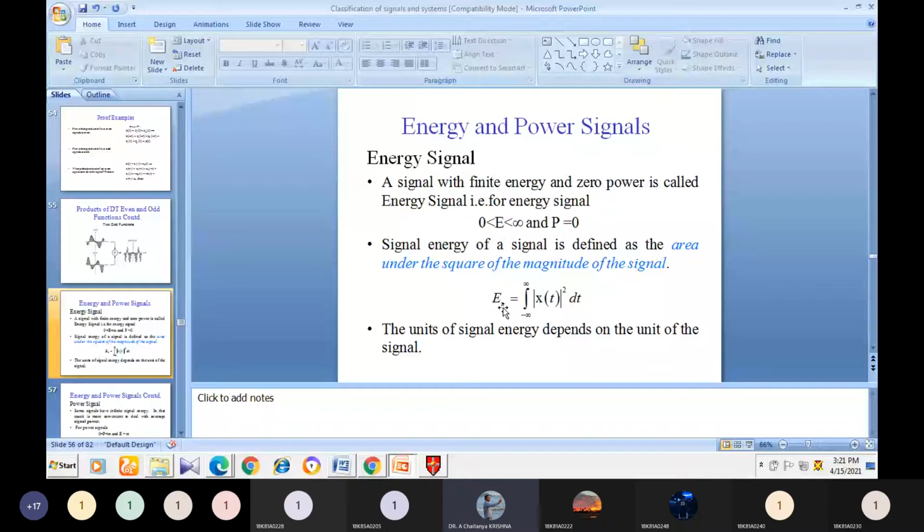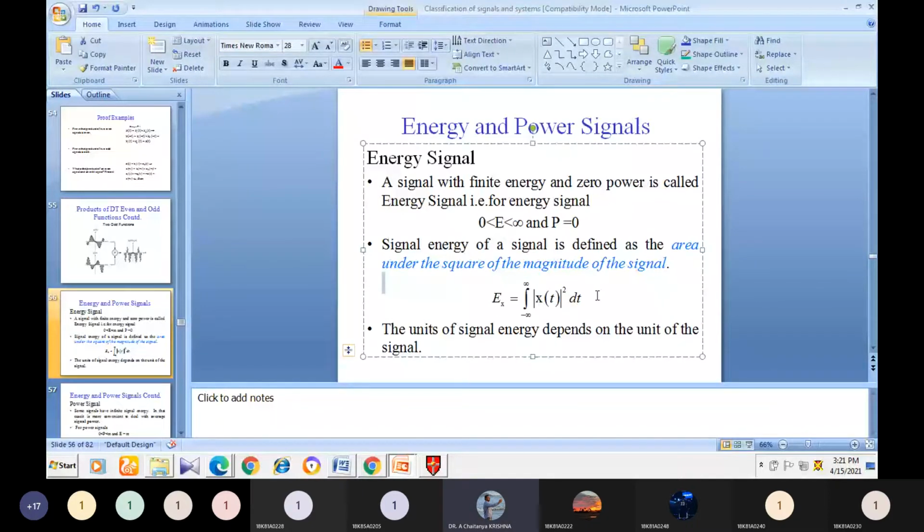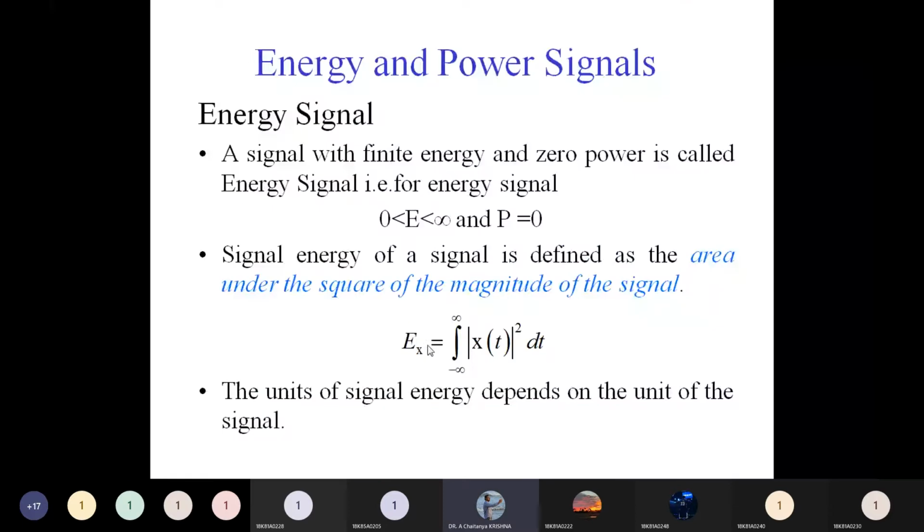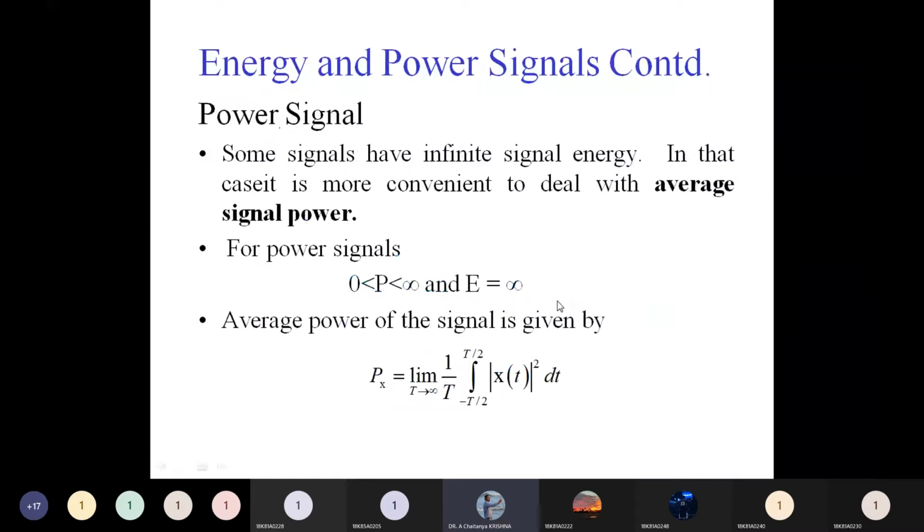We find the energy of a signal by using this equation: Ex equals the integral from minus infinity to plus infinity of the magnitude of x of t squared dt, where x of t is our signal. The average power we also find by using this equation.